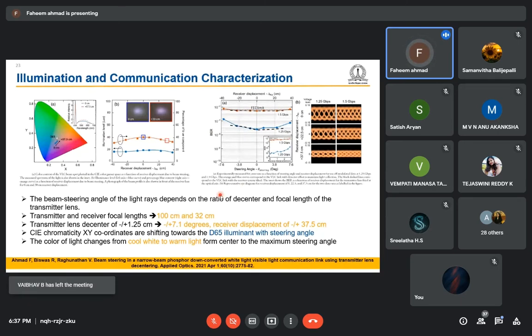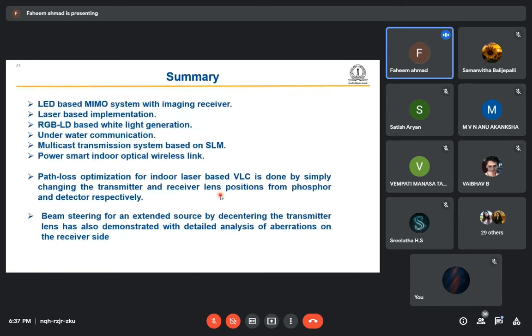This is a very basic concept. If we change the position of the transmitter lens, it can change the spot position. So we have checked for that, and this is the summary of what I have covered till now.